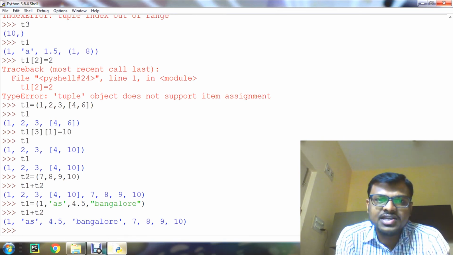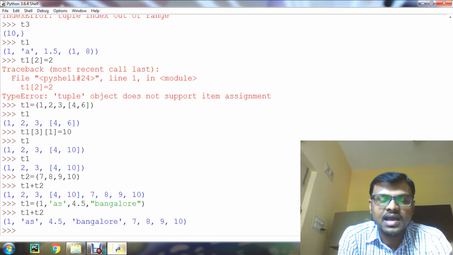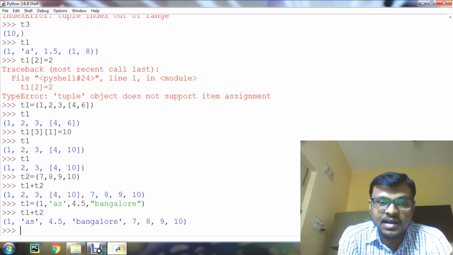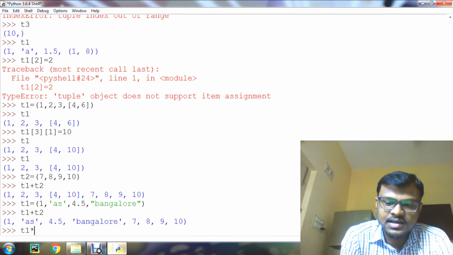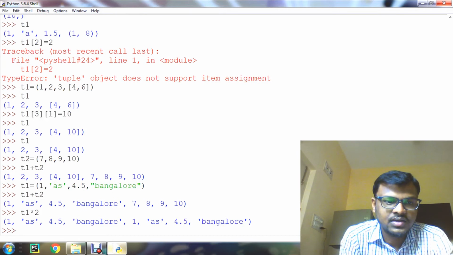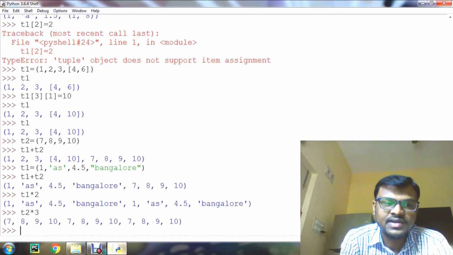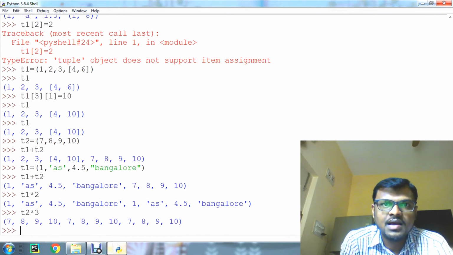Now we'll move to the second operator called the repetition operator. The repetition operator is used to repeat the elements of the tuple as many times as you want, by using the repetition operator, that is asterisk. For example, I want to repeat t1 2 times. For that, t1 into 2, the elements of t1 are repeated 2 times. Same way t2 into 3, the elements of tuple t2 are repeated 3 times. Like this, it is a simple operation.